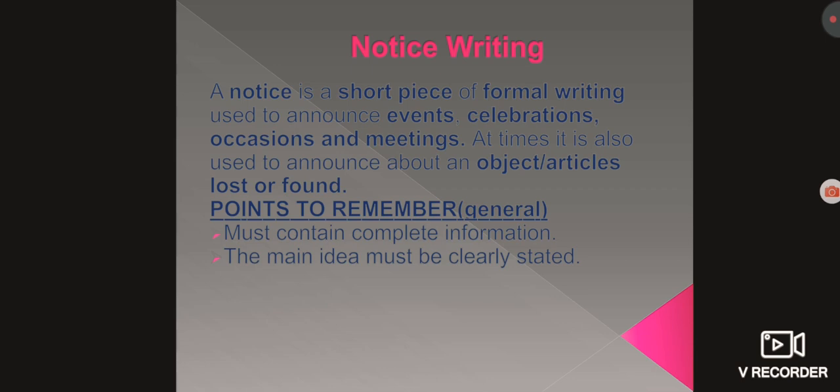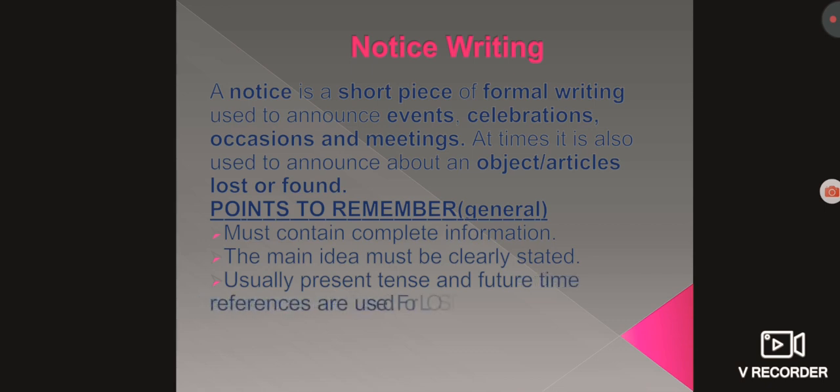It means that your notice must be clear-cut with the information you need to give to the people concerned. Next, usually present tense and future time references are used.